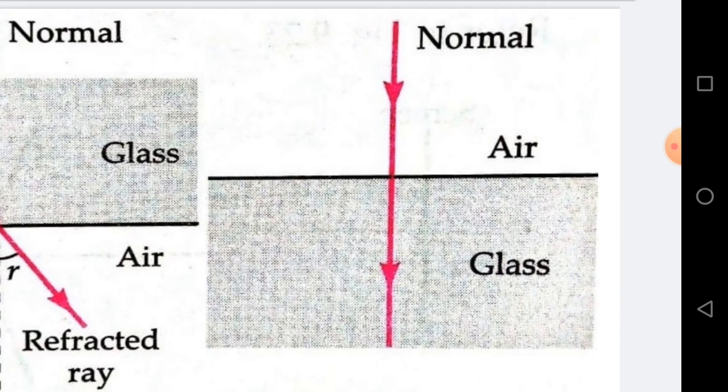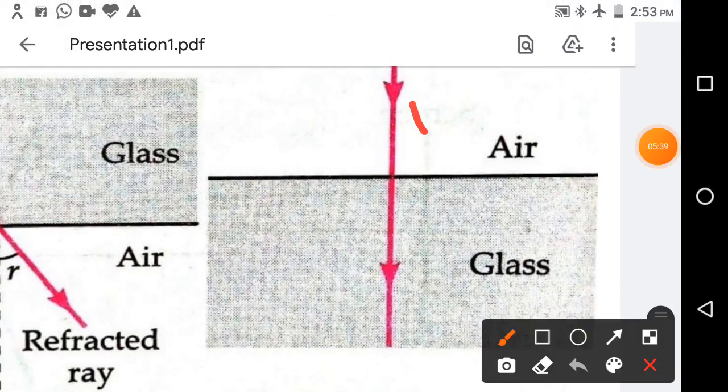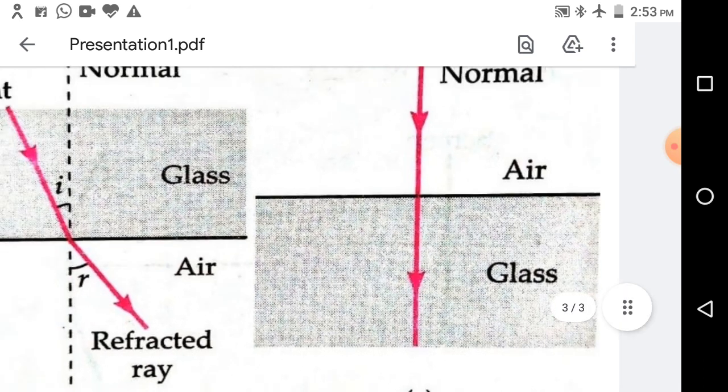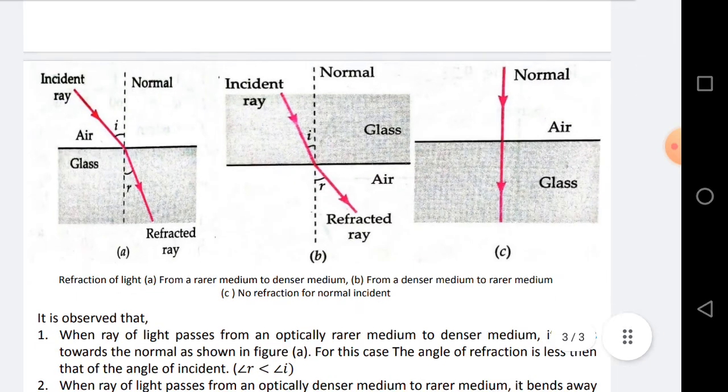See, this is the incident ray, it is passing normal to the surface, so there is no deflection of the refracted light in such a case. So i equals r equals 0, or we can say the angle of incidence is equal to the angle of refraction is equal to 0.